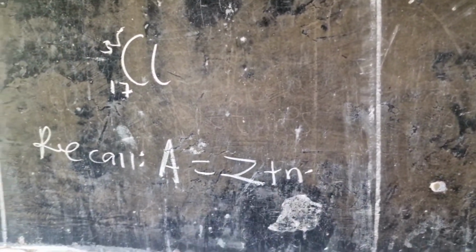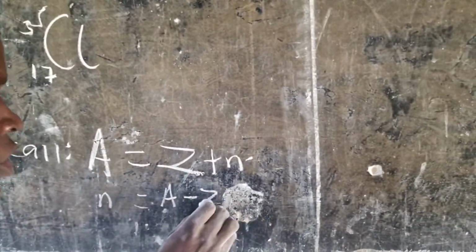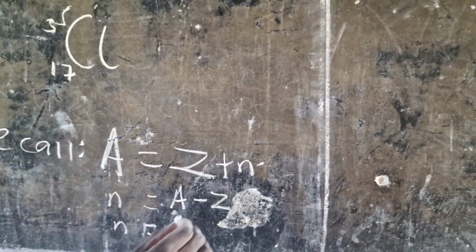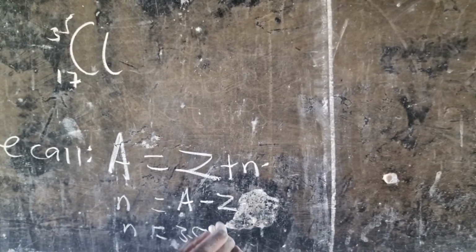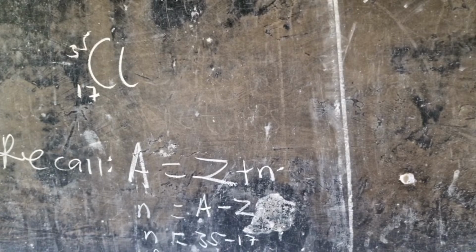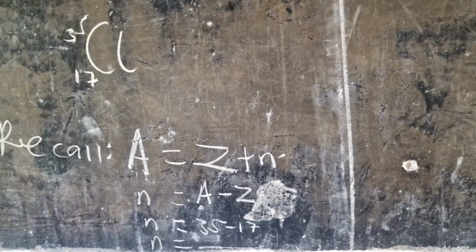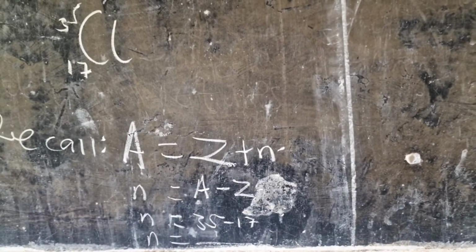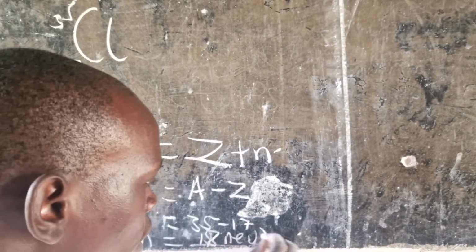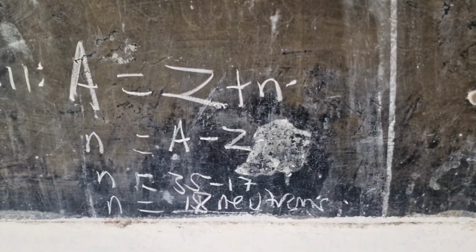So when we make N the subject, we shall have N equals mass number minus Z. But our mass number is always written up here. So mass number is 35, then less 17. So what you get here gives us the number of neutrons, and these are 18 neutrons as required. Now, that is one of the examples.